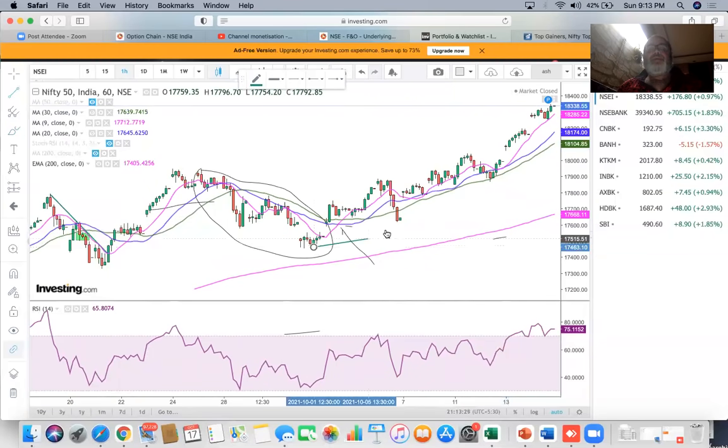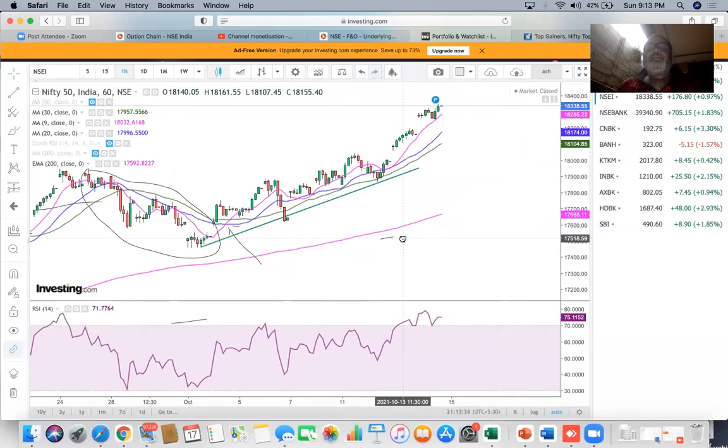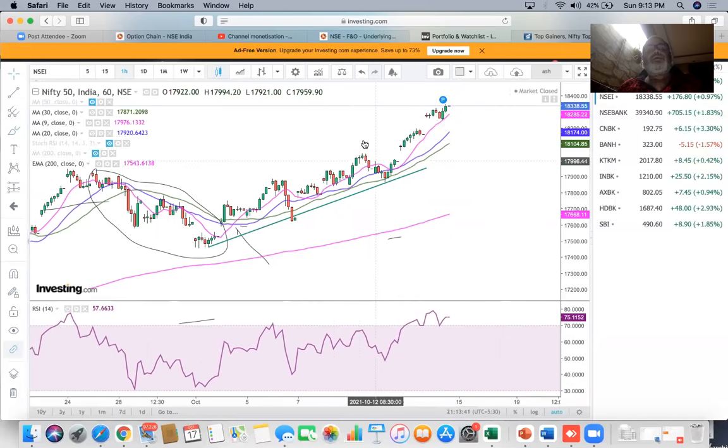Meanwhile, you can draw your trend lines and look for them. So this is your third type of consolidation.